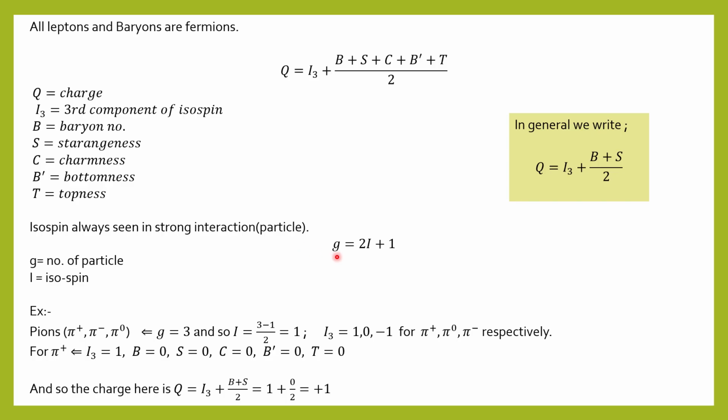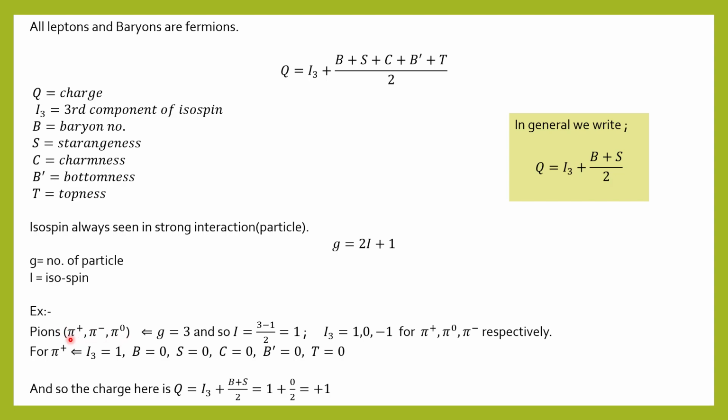Okay, then we have a formula: G equals 2I plus 1. Here G represents the number of particles, I is the isospin, and 1 is the number. So G is the number of particles we are discussing here. For example, we have pions. Under pions, we have pi plus, pi minus, and pi 0.